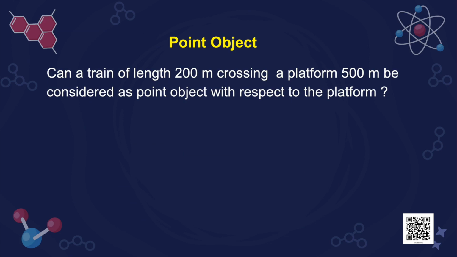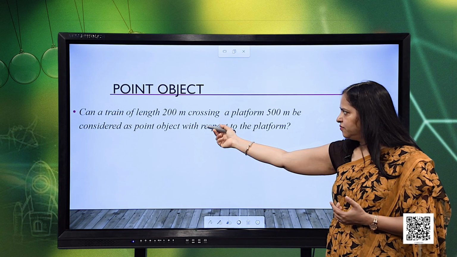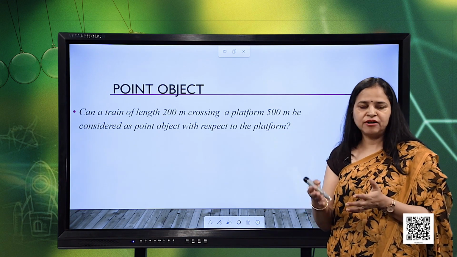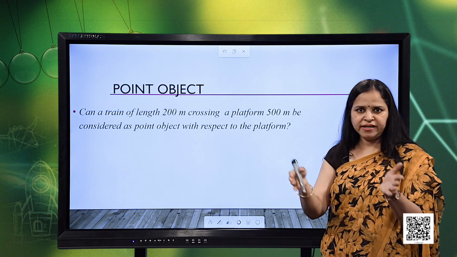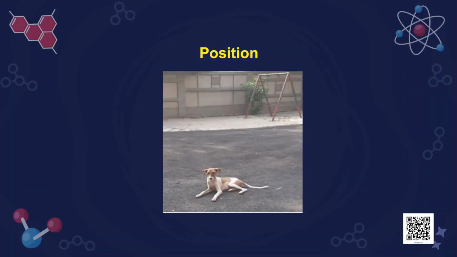Now, again coming back to the same question, can a train of length 200 meters crossing a platform of 500 meters be considered as a point object with respect to the platform? Of course not, because here the length of the train and the length of the platform are comparable. The size of the train cannot be ignored here, because 200 meters and 500 meters are not much different. So, this is how we consider a point object.